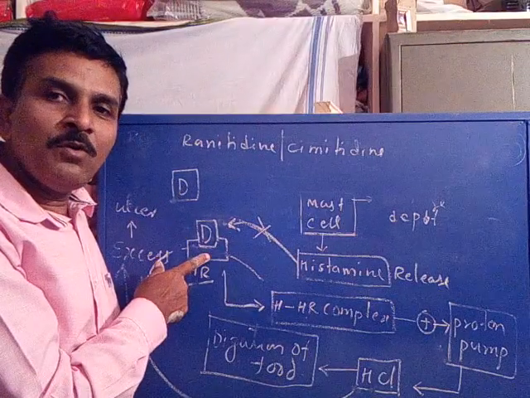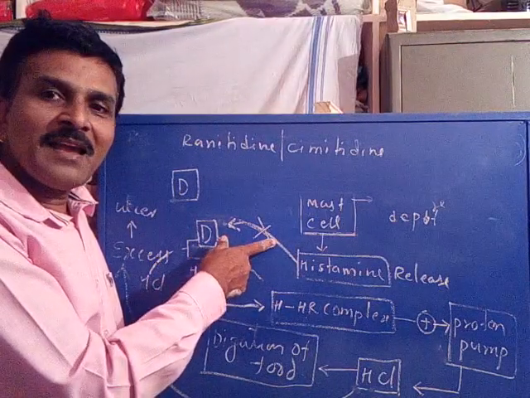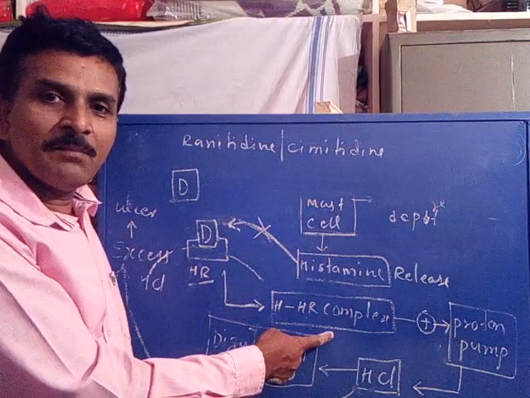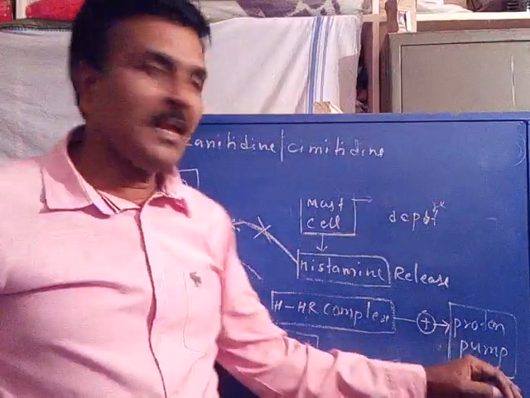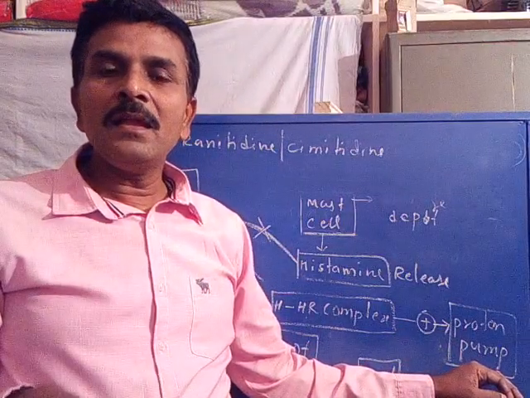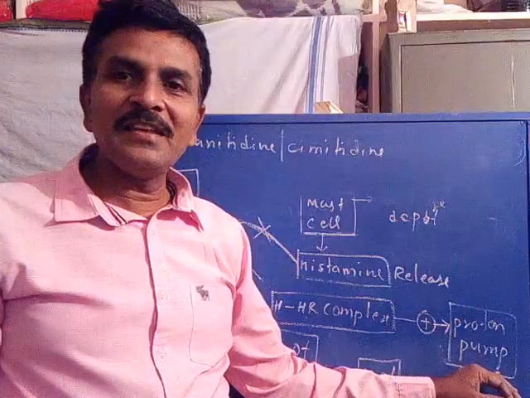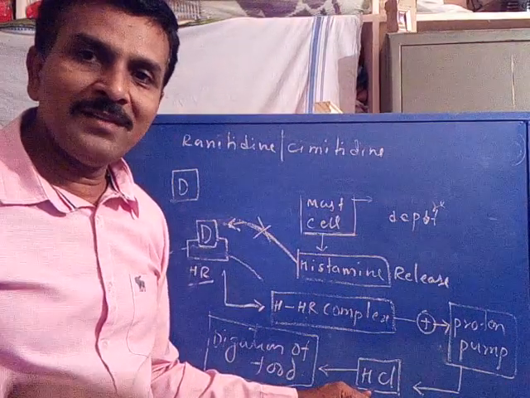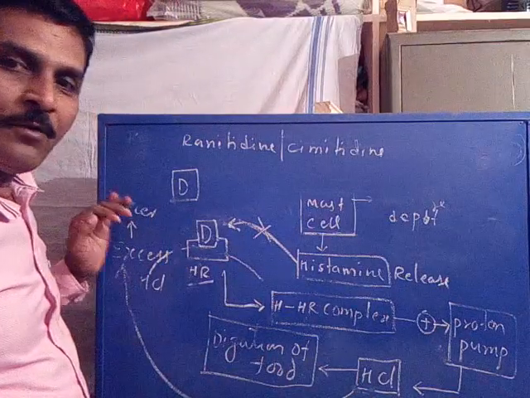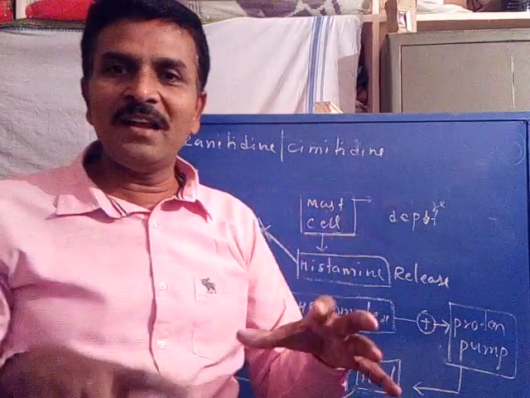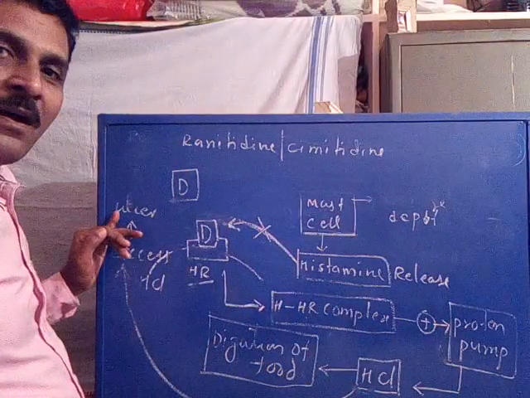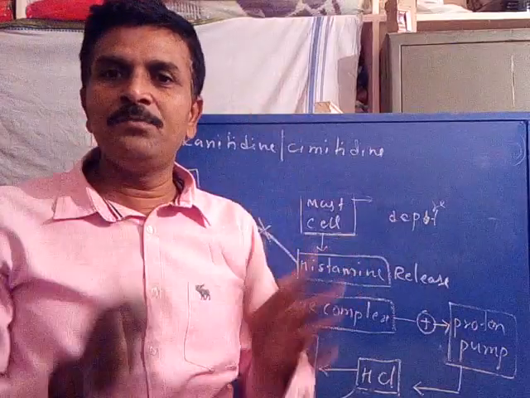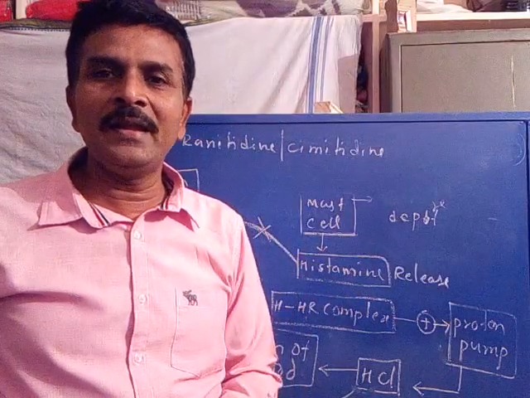The drug binds with the receptor and prevents the access of histamine, thereby decreasing the histamine receptor complex formation, thereby decreasing the activation of the proton pump, and decreasing the release of hydrochloric acid. When the concentration of hydrochloric acid is decreased, there is relief from the cause of ulcer. So these are the consequences observed in the case of anti-ulcer drugs.